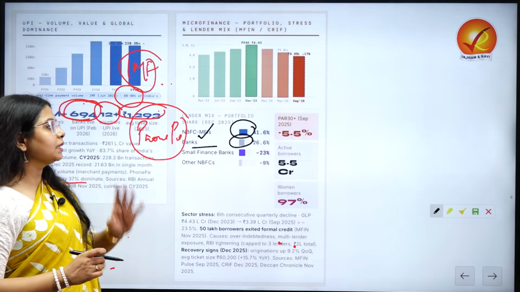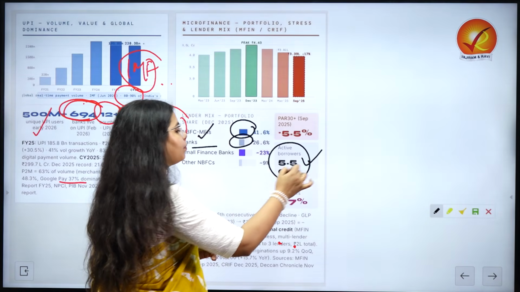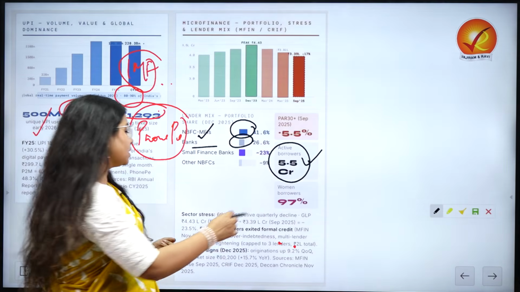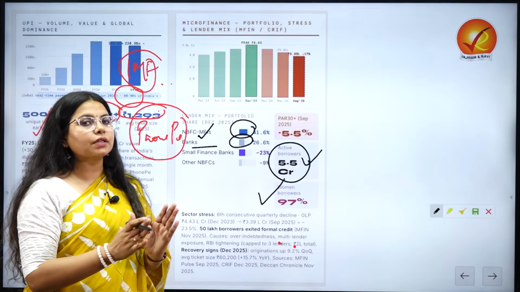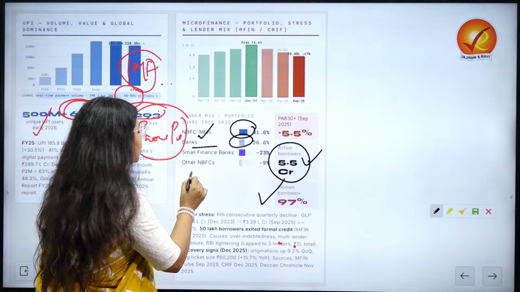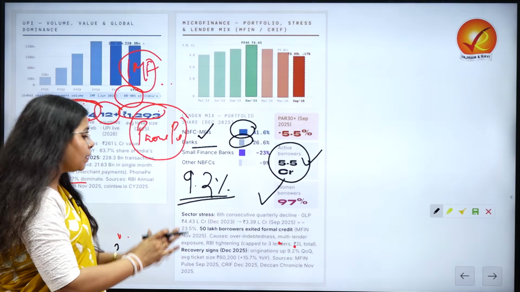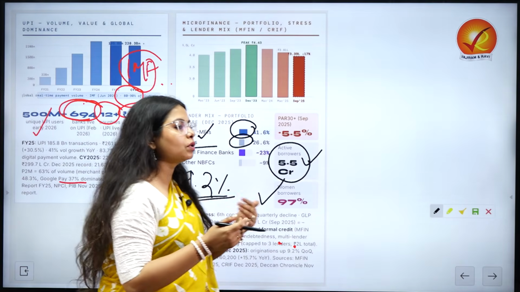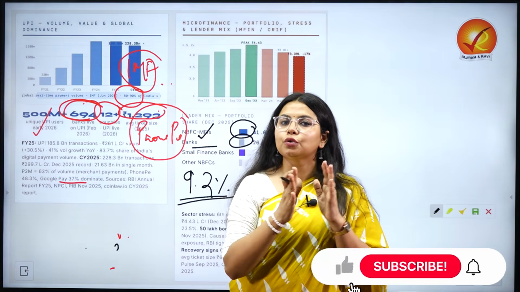Another very important thing you need to understand here is that of the 5.5 crore active borrowers, we are seeing 97% women borrowers. However, positively, we have recovery signs in microfinance as well, where originations are increasing 9.2% quarter on quarter, and the average ticket size has also increased, standing somewhere around 60,200 rupees.